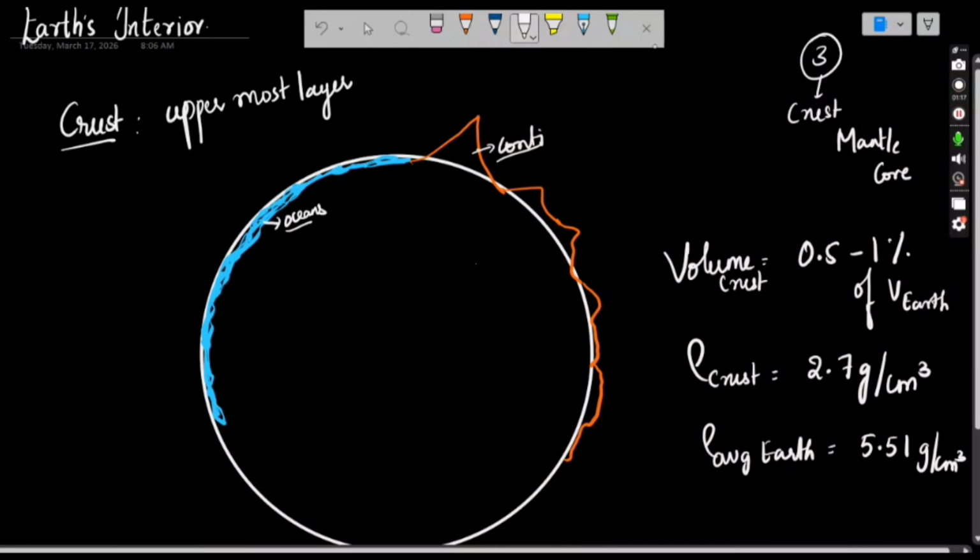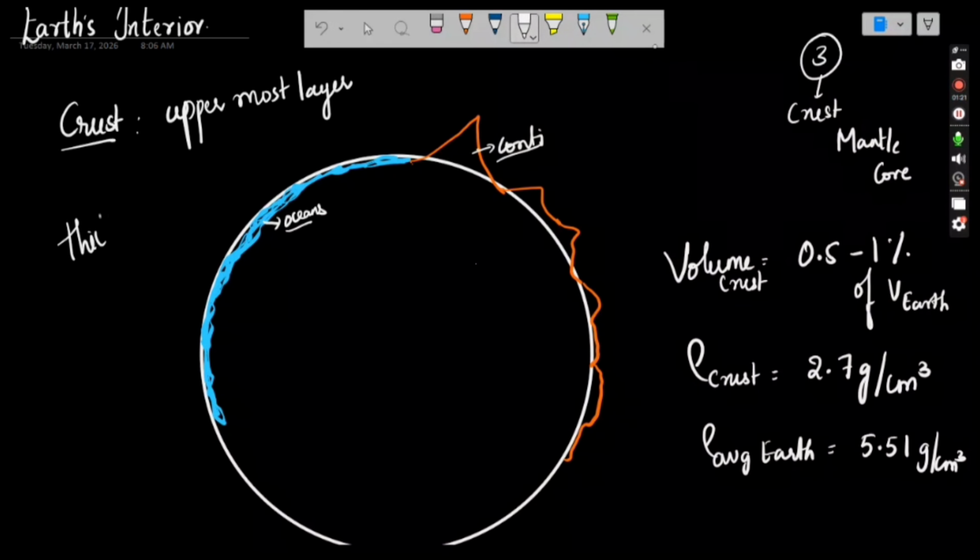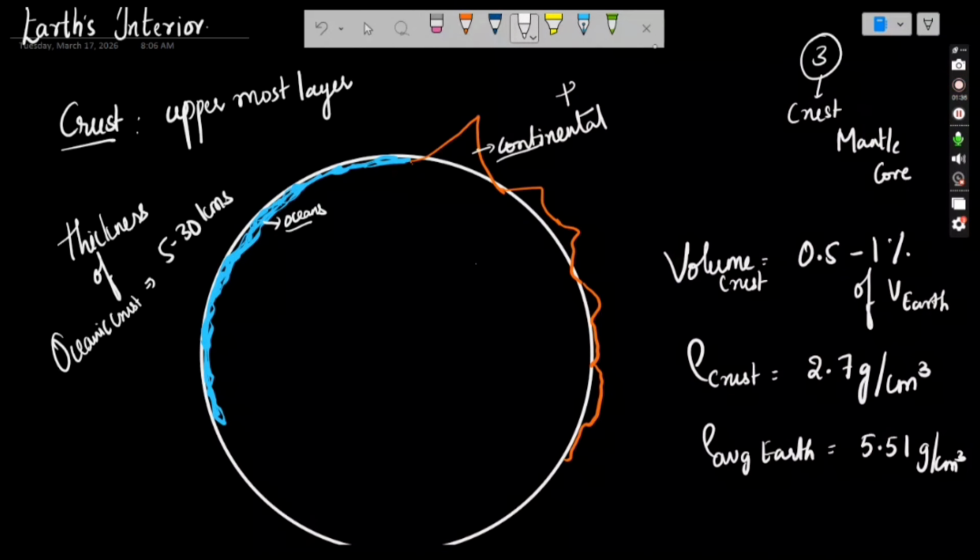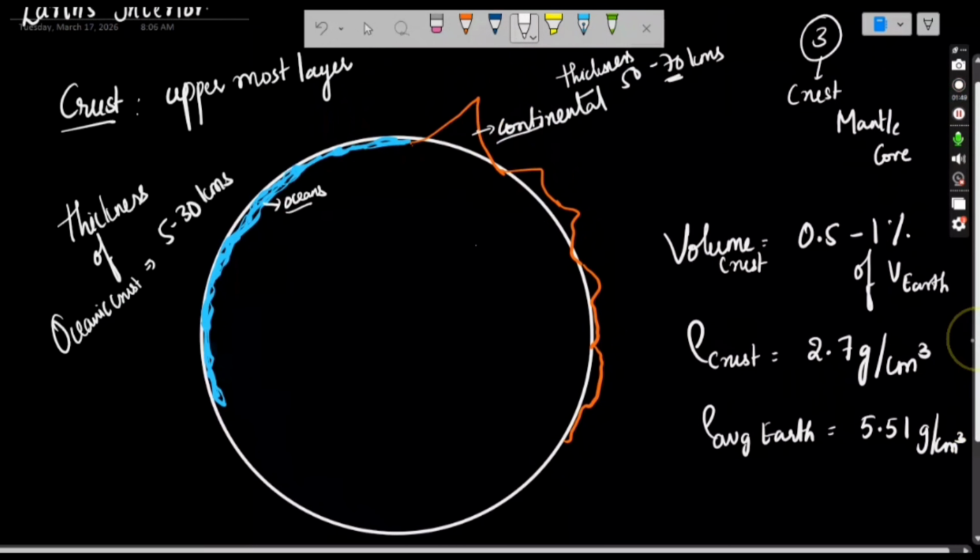When it comes to oceanic crust and continental crust, right? The thickness of oceanic crust will be in the range of 5 to 30 kilometers, and continental crust thickness will be 50 to 70 kilometers. So when it comes to the Himalayas, the thickness of crust will be 70 kilometers, right? So these are the crucial details.